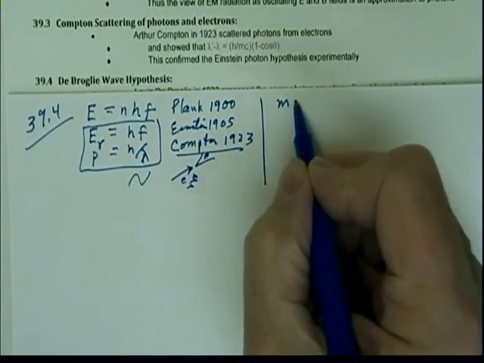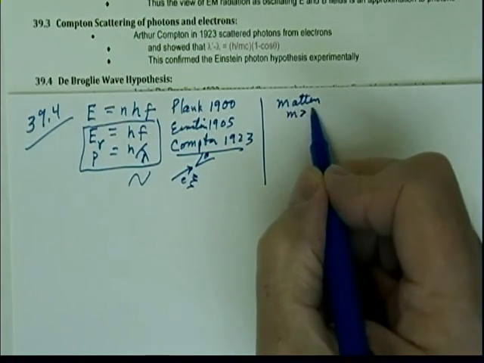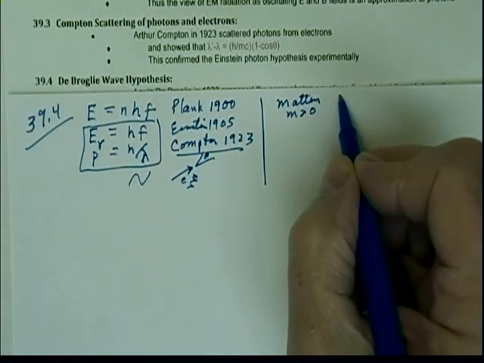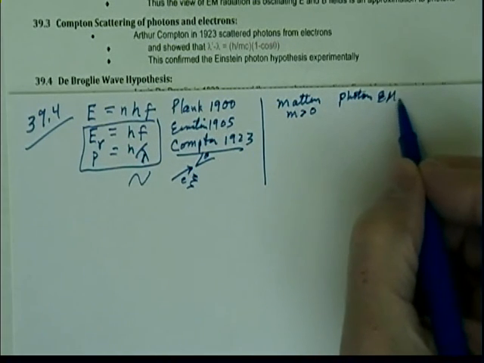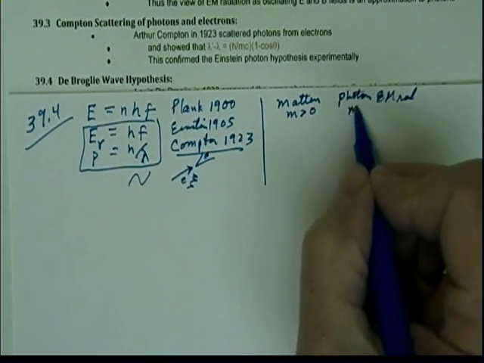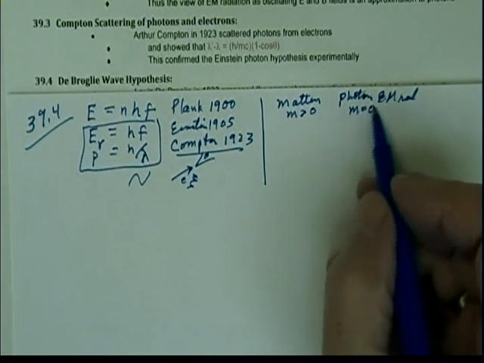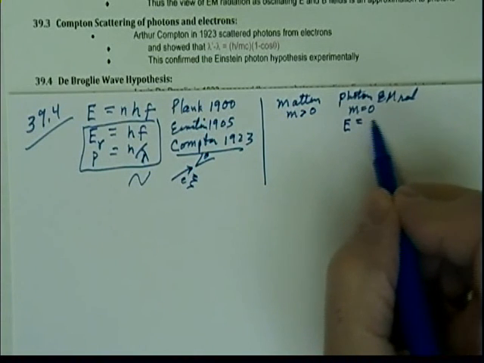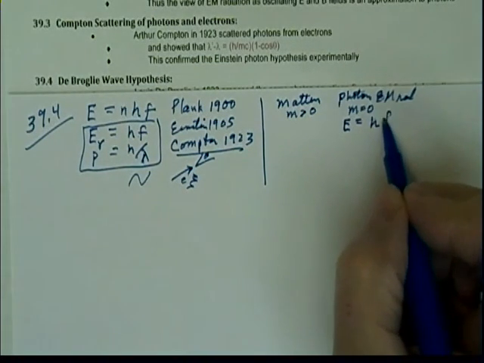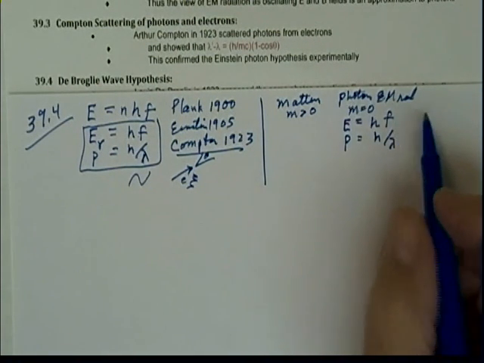We know that we have two things: matter, that's regular matter, where the mass is greater than 0. And we have photons, or electromagnetic radiation, and it has a mass equal to 0. Well, we know that for these photons, there are two equations that obtain, namely these two right here, that the energy is equal to a constant times the frequency, and momentum is equal to a constant divided by the wavelength.